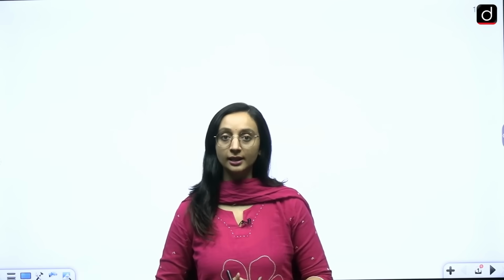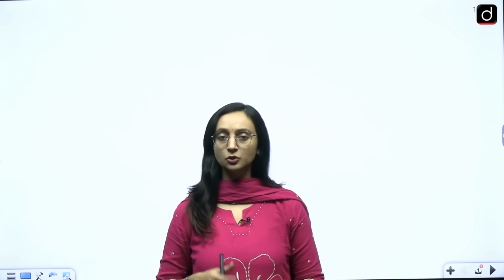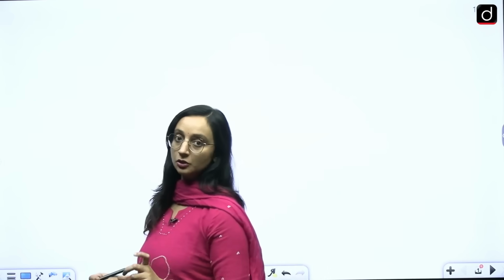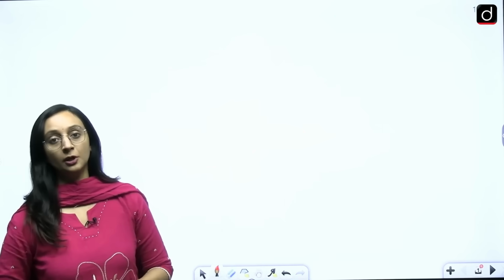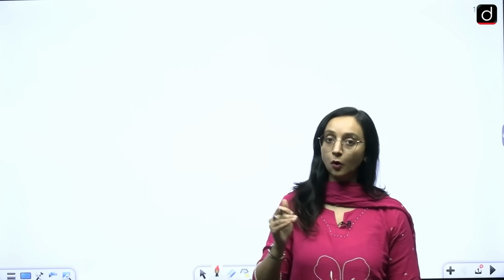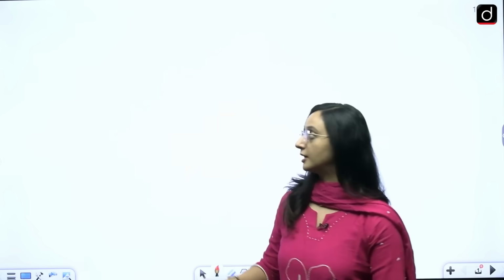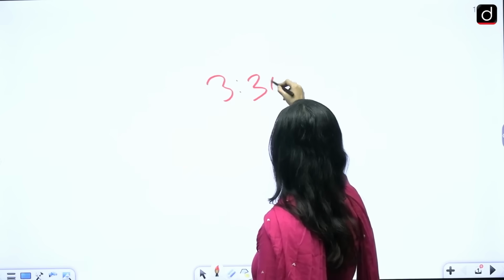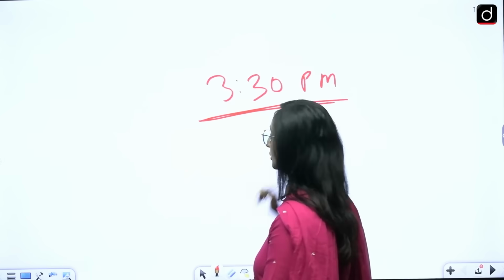So UPSC GS paper 1 is done, and in this short and crisp session we are just going to look at the trend analysis. What were the kinds of questions that were asked, what was the format of the questions, then where were the questions asked from, based on the subject, what has been the trend analysis, was it on predictable lines, was it on unpredictable lines, and then we are also going to have a slight discussion on the approximate cutoff. Okay, and then a final live analysis of the complete paper wherein you get the correct answers of all the questions. That is going to happen at our channel at 3:30 p.m. Okay, so definitely do watch that.